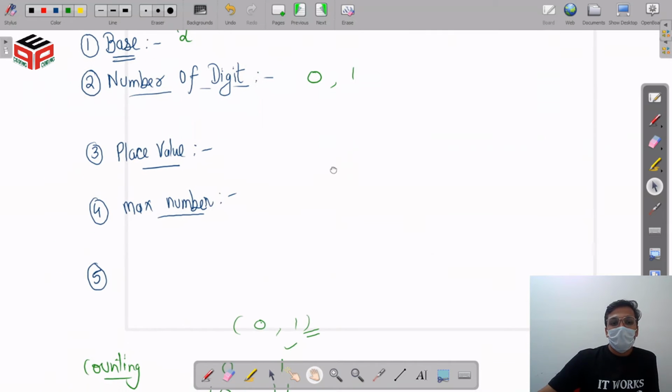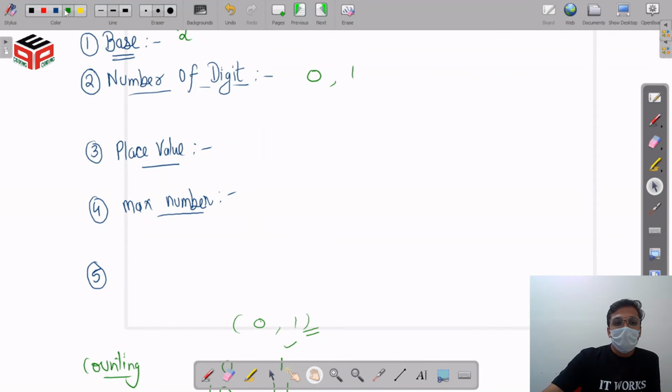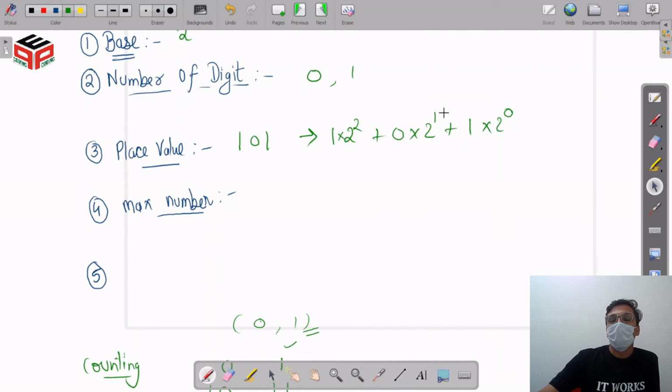After that, the place value of the binary number system can be represented as, let's say we have the number 101, so it can be represented as 1 into 2 raised to the power 2 plus 0 into 2 raised to the power 1 plus 1 into 2 raised to the power 0. So here each digit is twice of its previous digit. In the decimal number system, we have seen each digit was 10 times its previous digit, while in the binary number system, each digit is twice its previous digit.